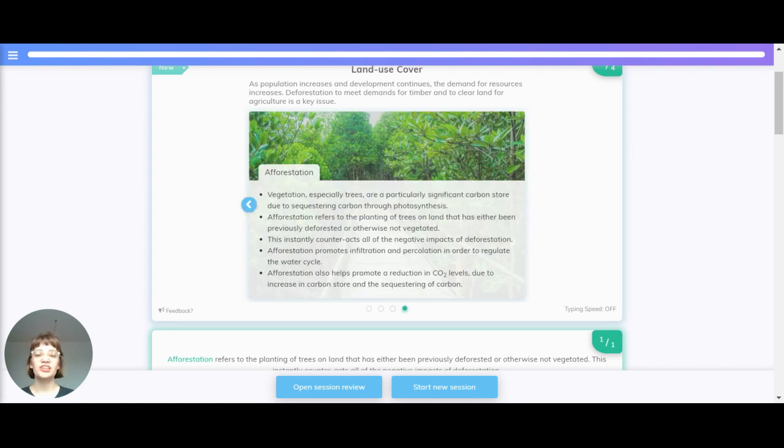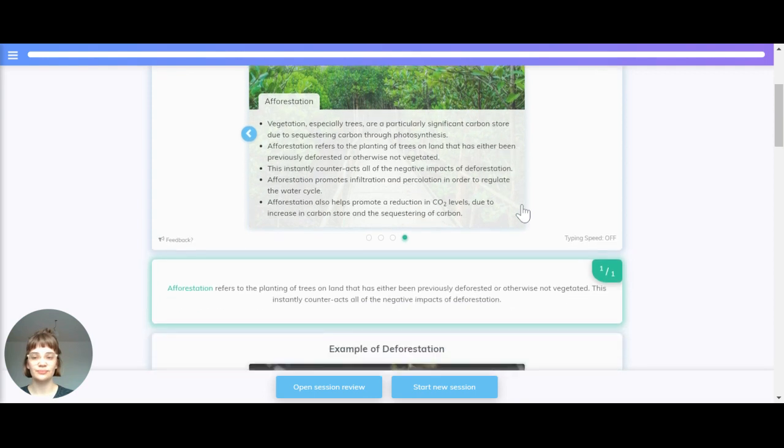Afforestation. Vegetation, especially trees, are a particularly significant carbon store due to sequestering carbon through photosynthesis. Afforestation refers to the planting of trees on land that has either been previously deforested or otherwise not vegetated. This instantly counteracts all of the negative impacts of deforestation. Afforestation promotes infiltration and percolation in order to regulate the water cycle. Afforestation also helps promote a reduction in CO2 levels due to an increase in carbon stored.